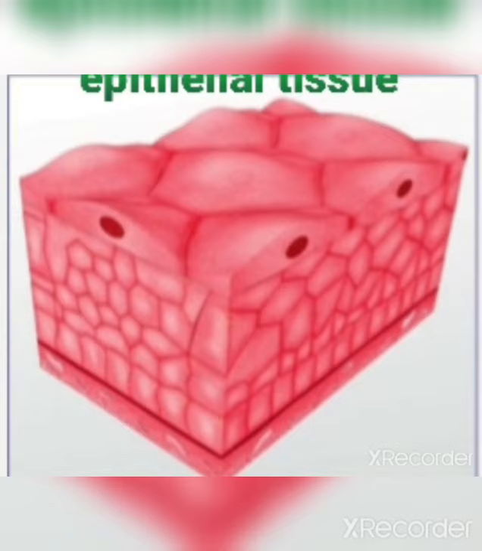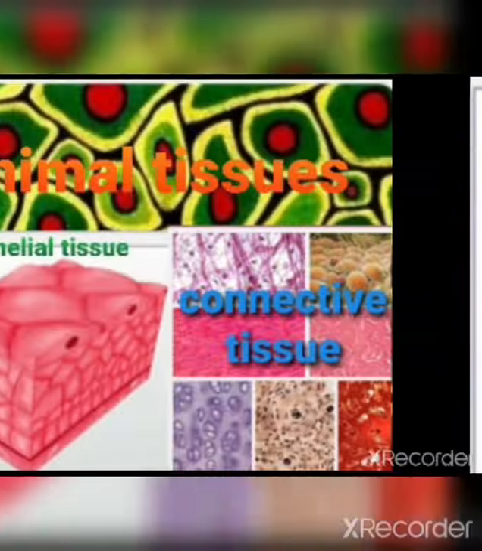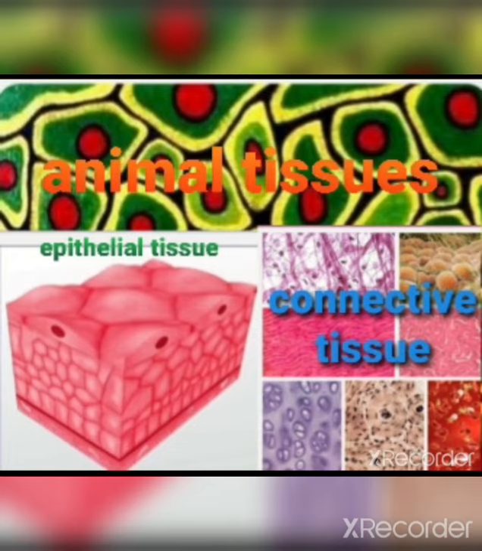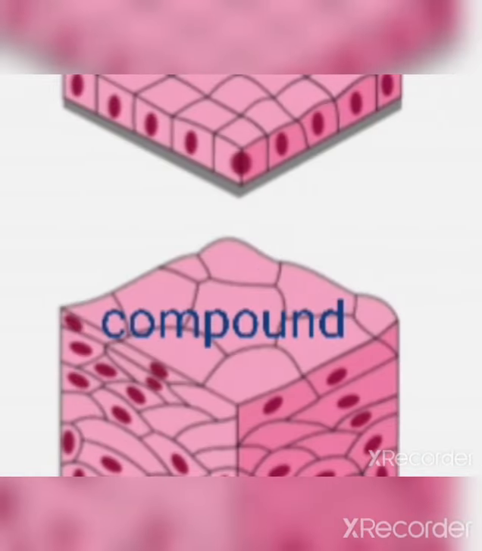Cells are very closely packed. This epithelium is of two types: simple epithelium and compound epithelium.